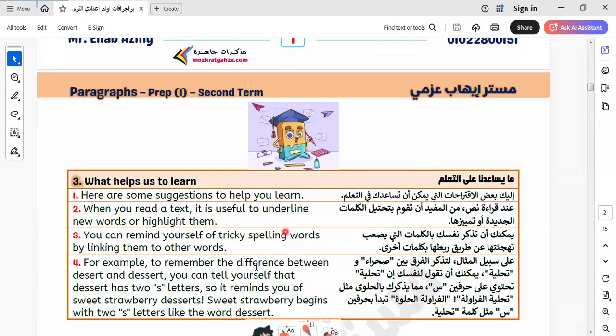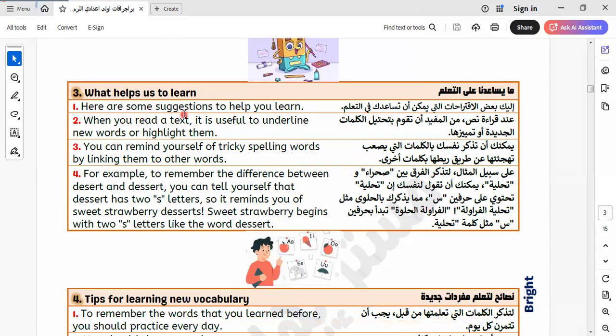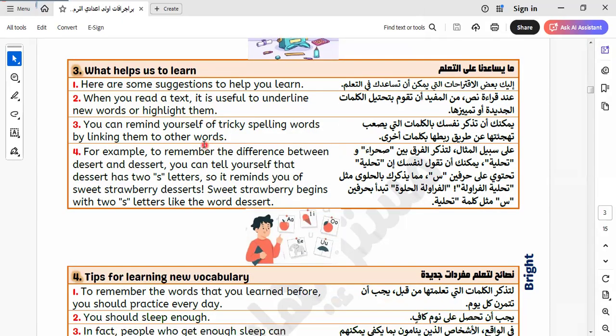Okay, let's go to another topic here. What helps us to learn? Here are some suggestions to help you learn. When you read a text, it's useful to underline new words or highlight them. So when we highlight and underline them, you can look them up in the dictionary. Okay, you can remind yourself of tricky spelling words by linking